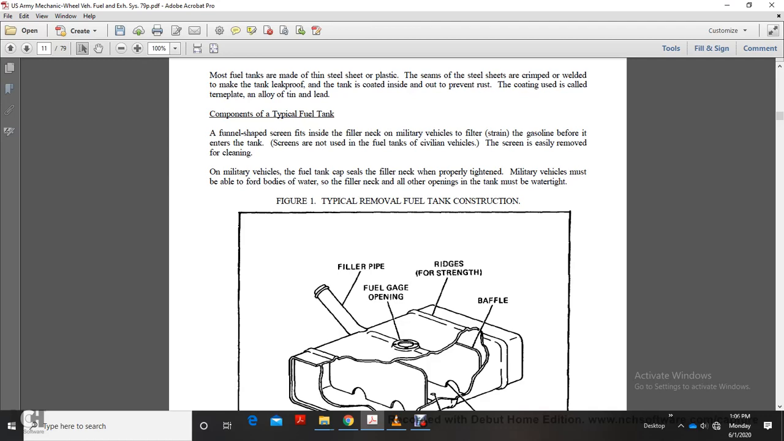Screens are not used with the fuel tank. Civilian vehicle screens are easily removed for cleaning. On a military vehicle, the fuel tank cap seals with the filler neck and will probably be tightened. Military vehicles must be able to seal the filler neck and the other openings in the tank.